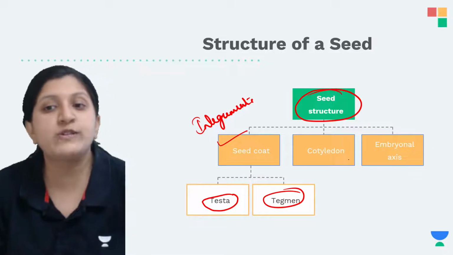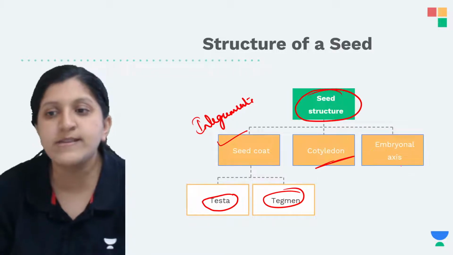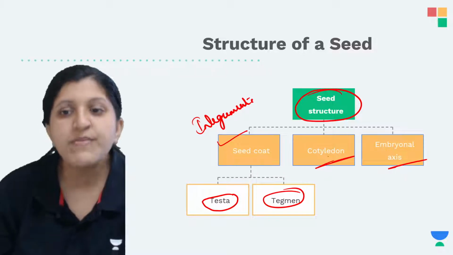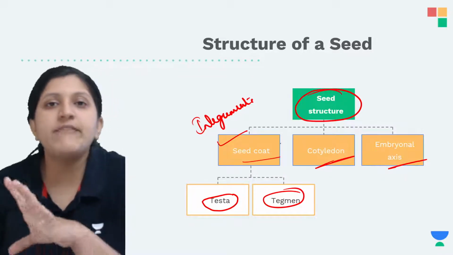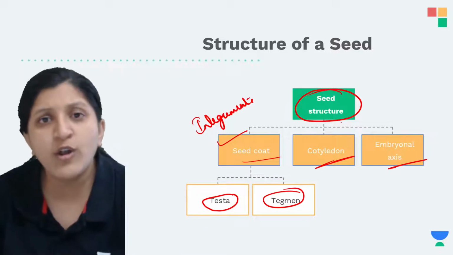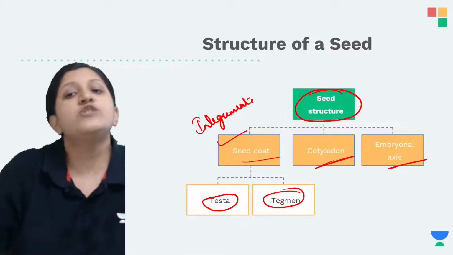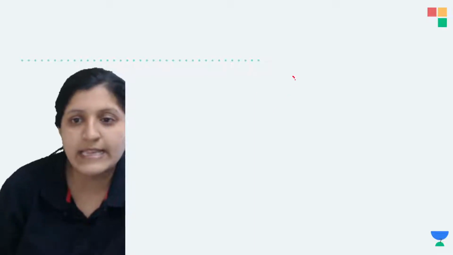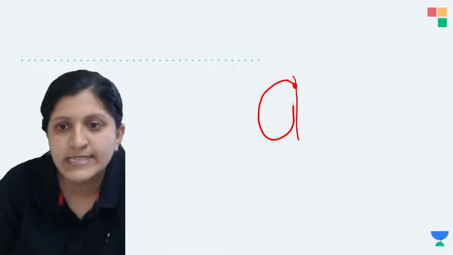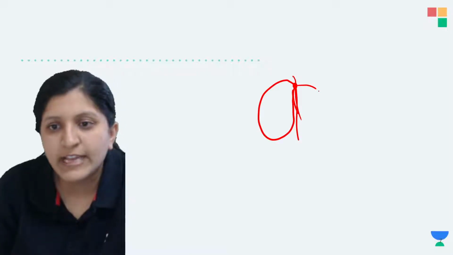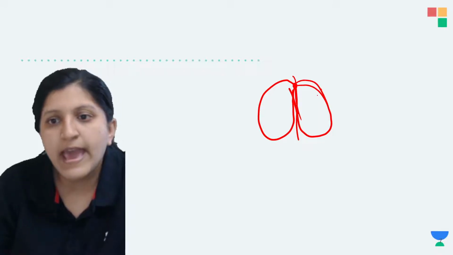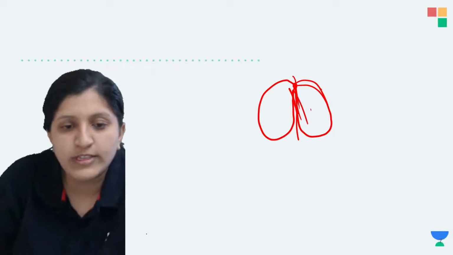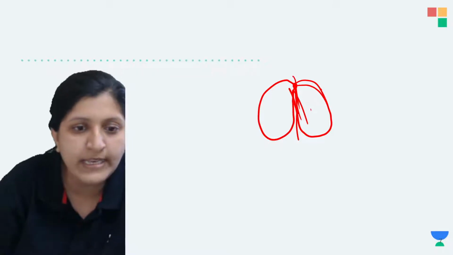And other than that, you can also find there is a cotyledon that is present, and there is an embryonal axis. The seed coat covers the seed, which can have cotyledon or even endosperm. If I have to draw this and show, there is one embryonal axis. Let's say this is the embryonal node where the seeds are attached. So here the attachment of the seed is done, and now basically there is a covering. This covering is completely a cotyledon.